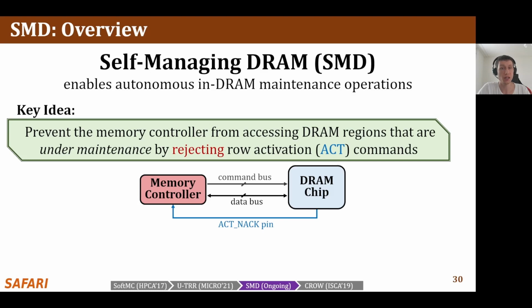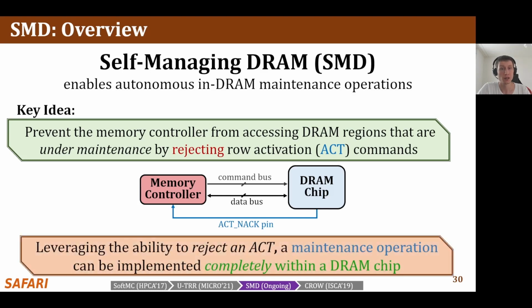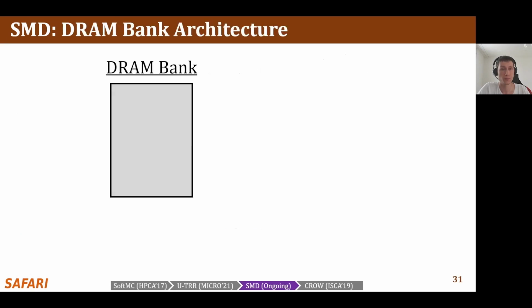SMD adds a single negative acknowledgement ACT pin to a DRAM chip, which the chip uses to signal the memory controller that it rejects the latest activate command. Leveraging SMD's ability to reject an activate command, a maintenance operation can be implemented completely within a DRAM chip.